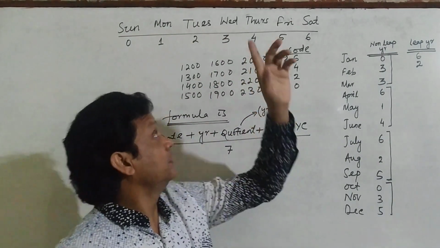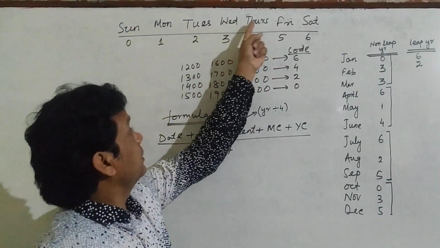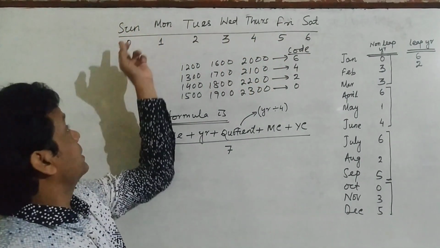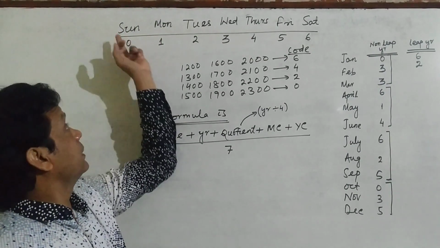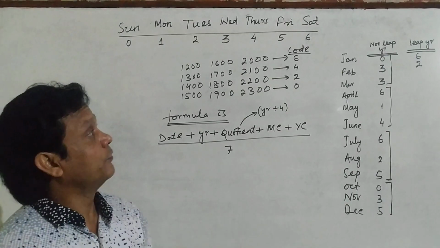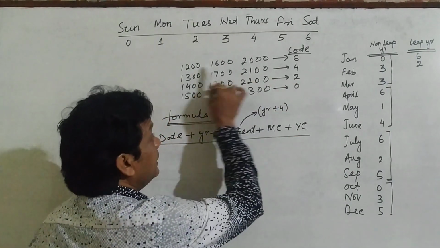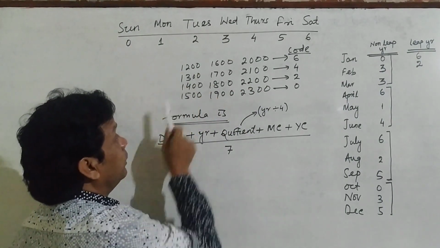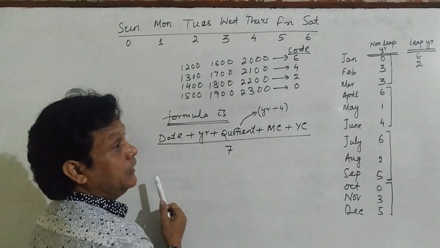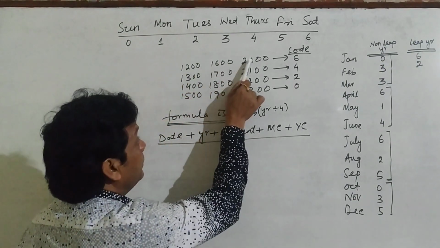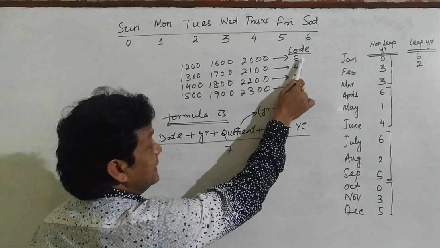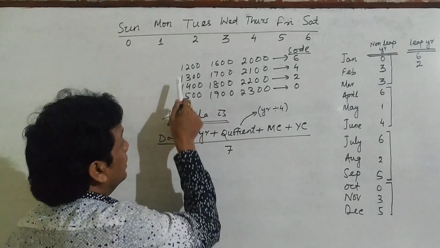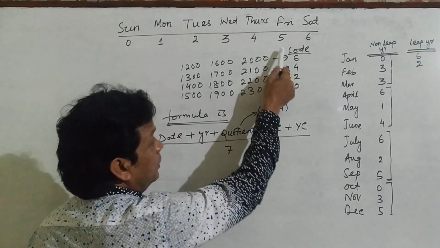And the coding is that Sunday, Monday, Tuesday, Wednesday, Thursday, Friday, Saturday, and now the coding is 0, 1, 2, 3, 4, 5, 6. You should start from Sunday, and the coding for Sunday to Saturday goes from 0 to 6. And here, this is the year code. These are the years, starting with 1200, 1262, 1267, 1299, like this. The years which are divisible by 4, the codes are 6. And likewise you can write. See here, I have written some. That means before 1200 also you can take, and after 2300 also you can take.